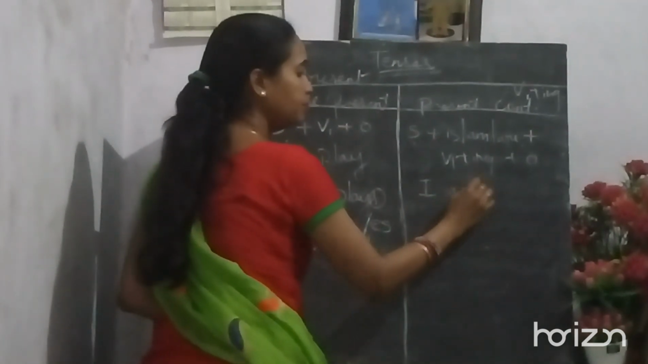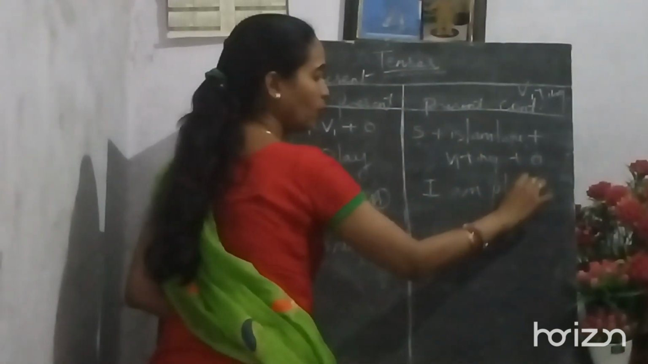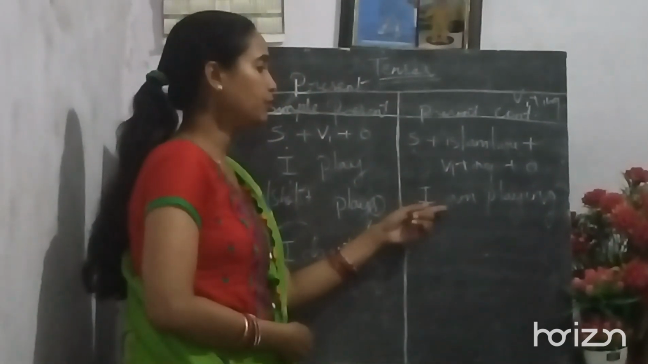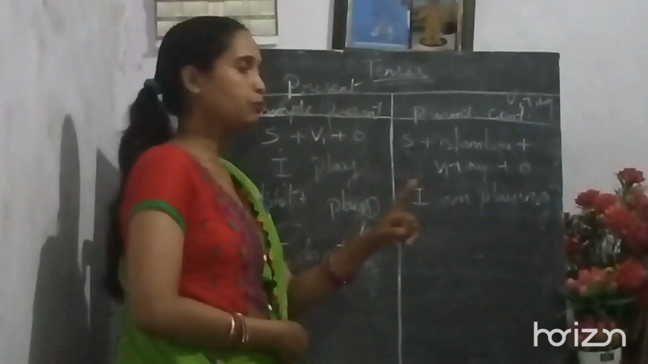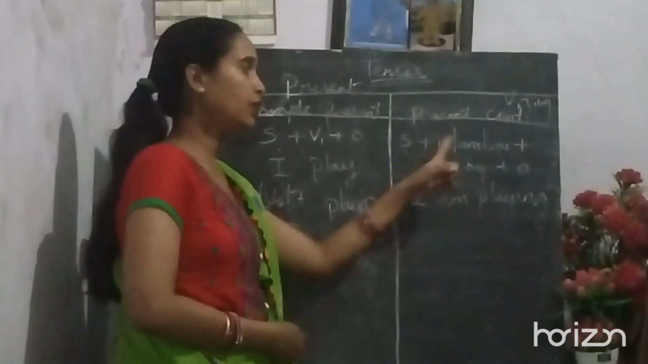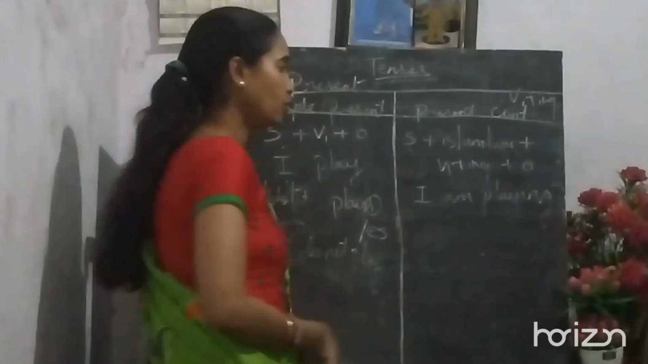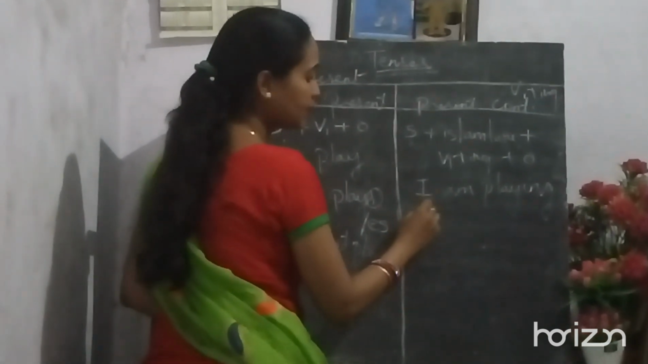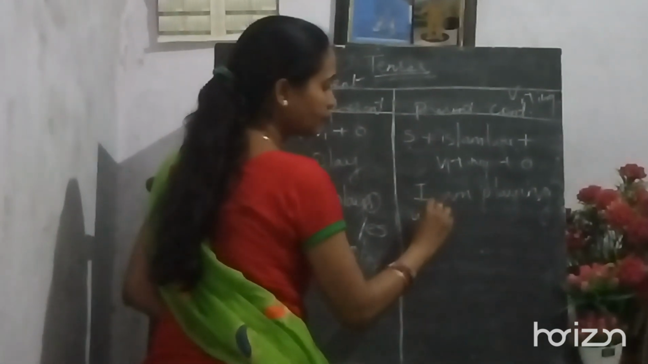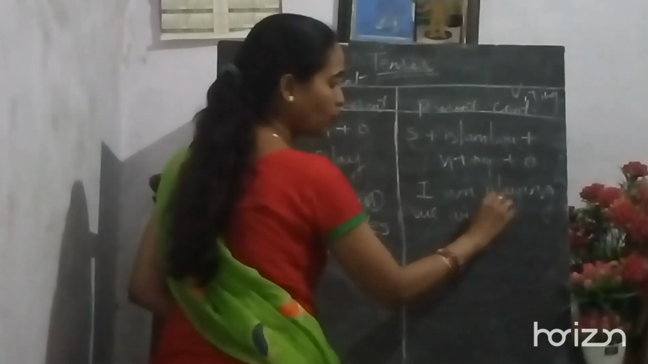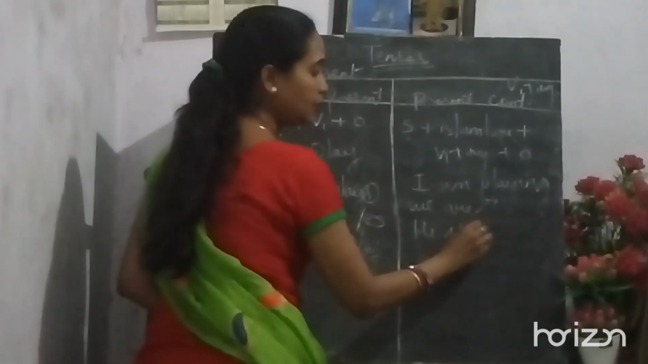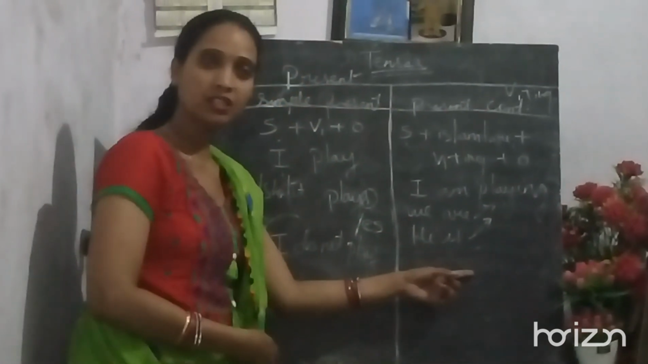Then the same example we will be taking. I am playing. So with I you will be using am. With the singular you are supposed to use is, and with plural you are supposed to use are. That is: I am playing, you are playing, we are playing, plural. He is playing, because this is singular.